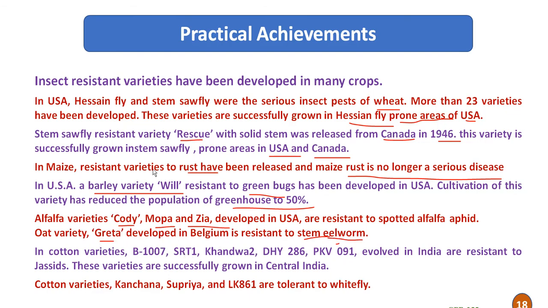So these are all practical achievements abroad. In India also, cotton varieties like B1007, SRT1, Khandwa 2, DHY 286, PKV 091, which are evolved in India, are resistant to aphids in case of cotton, and these varieties are successfully grown in the major growing area of cotton, that is central India. And cotton varieties like Kanchana, Supriya and LK 861 are tolerant to whitefly. So these are some of the practical achievements of breeding for insect resistance.